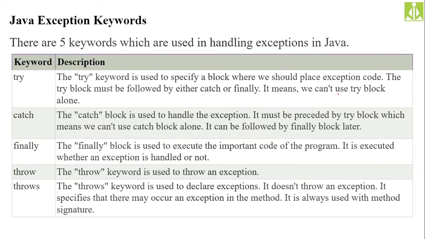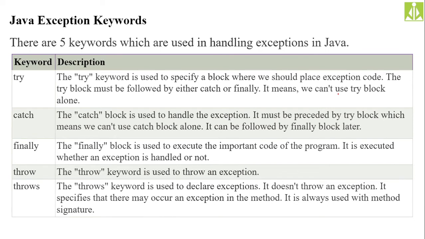Catch block is responsible for processing that exception. Whatever exception is thrown out of the try block, the catch block is used to process it. It means we can't use the try block alone. Using the try block alone is the same as not using it. When the exception is thrown, it must be handled. So in order to handle that exception, we have to go for catch, or we have to go for finally. Those two blocks are responsible for handling the exception.